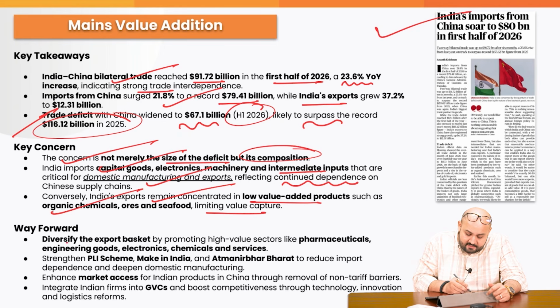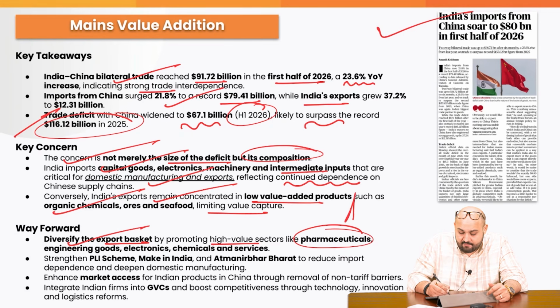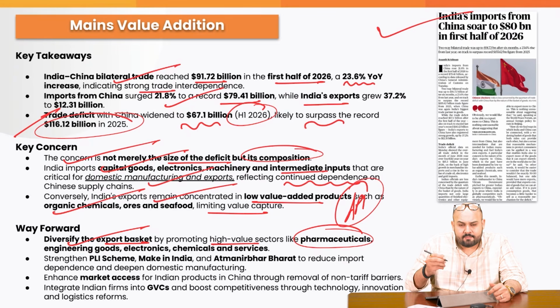What should be the way forward? Diversify the export basket by promoting high value sectors, including pharmaceuticals. So we have a dependency on the APIs. Why can't we manufacture the APIs in India itself, right?